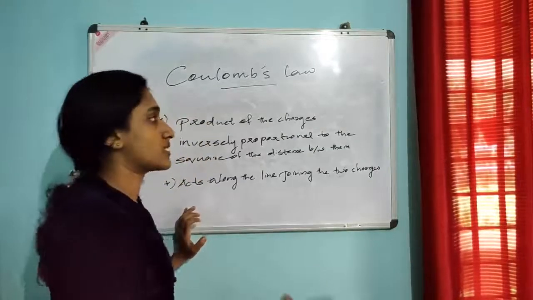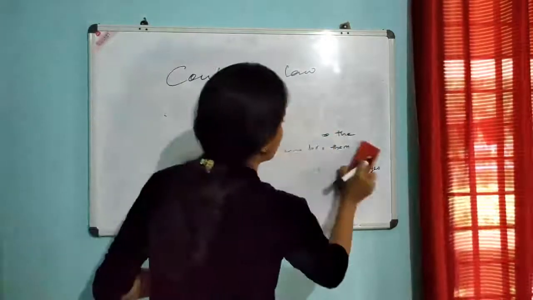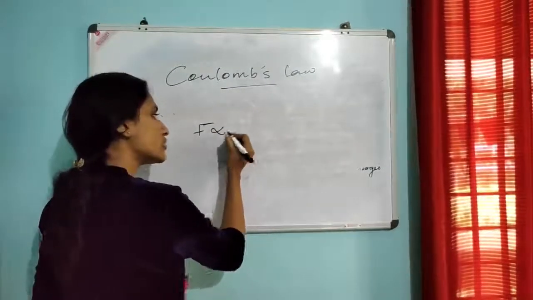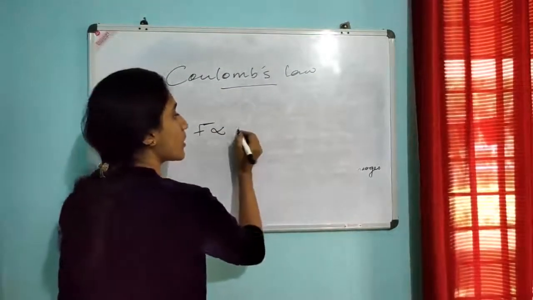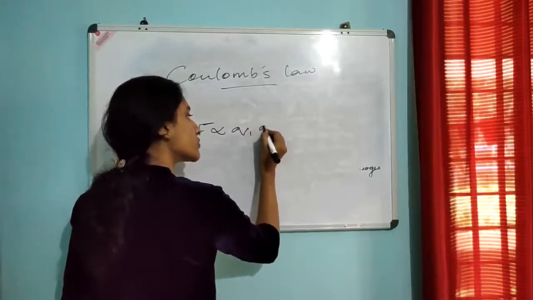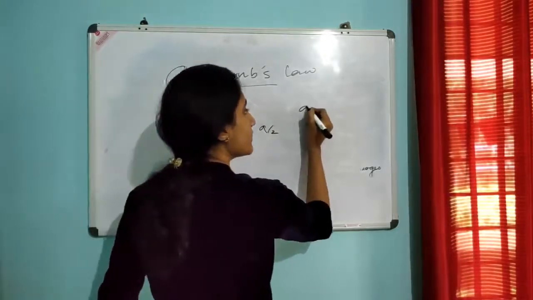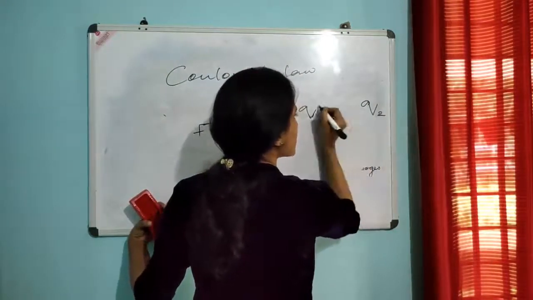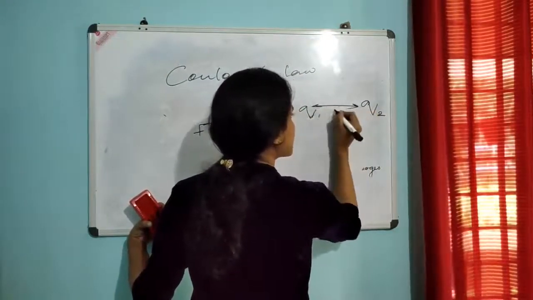This is Coulomb's law. Okay, then the numericals. F proportional to Q1 Q2. Q1 and Q2 are the two charges separated by a distance r.